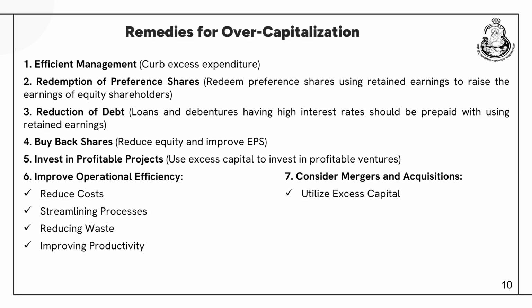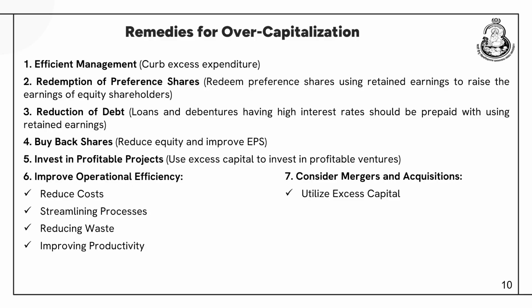Now, what are the remedies for overcapitalization? You can consider this situation as a very fat person who can suffer a lot of other diseases if he doesn't cut down or reduce his weight. Similarly, overcapitalization is a situation where a company should cut its dead weight, because the repercussions will be much more difficult to handle if it keeps on continuing like that.